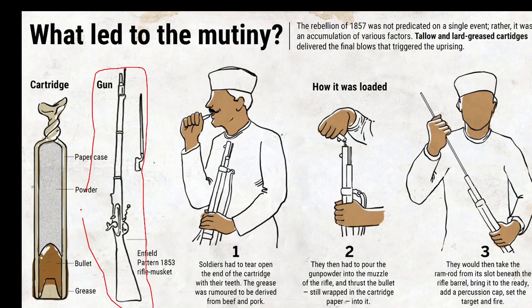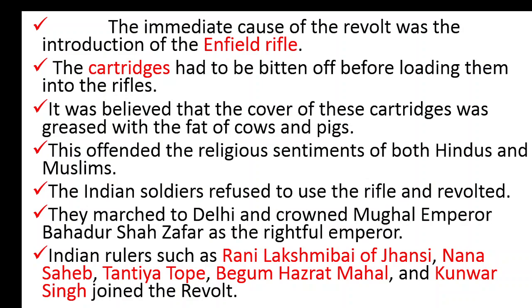The Indian sepoys bit the cartridge, loaded the gunpowder inside the gun and used it as a gun. What is the problem in the cartridge? This cartridge had to be bitten off before loading it into the rifle.